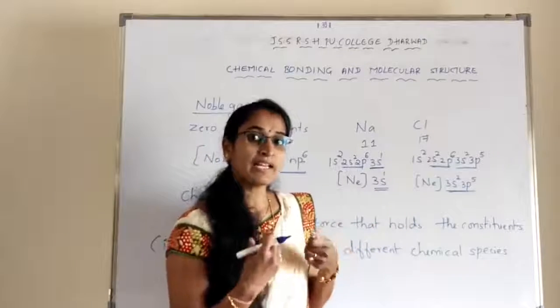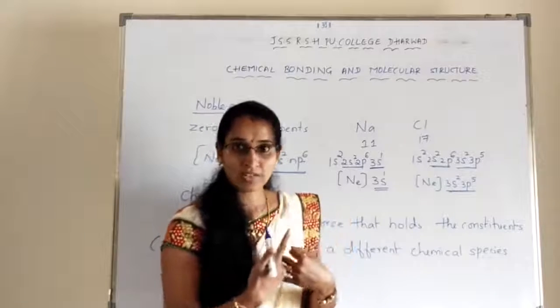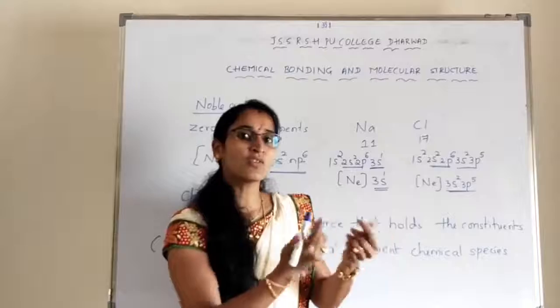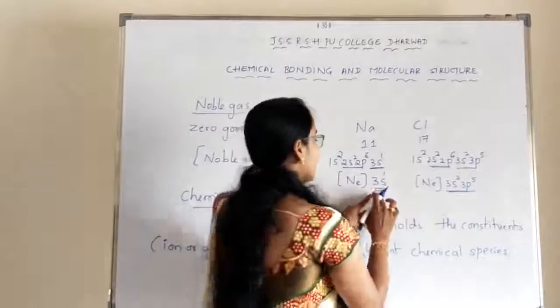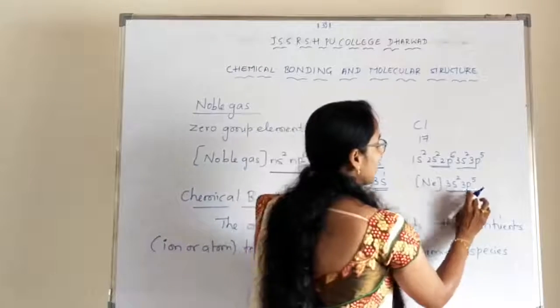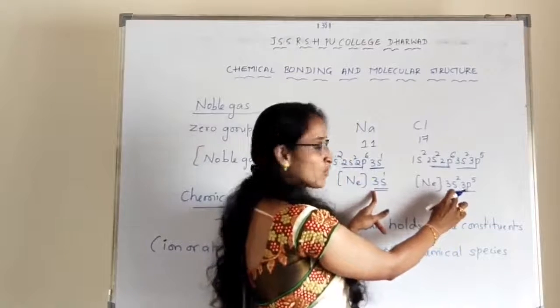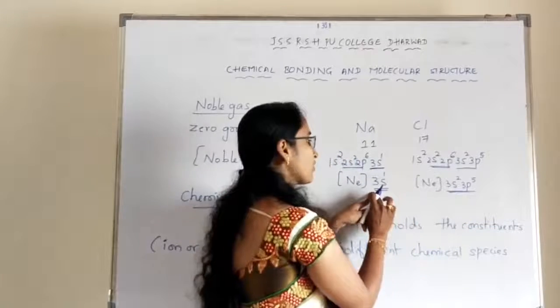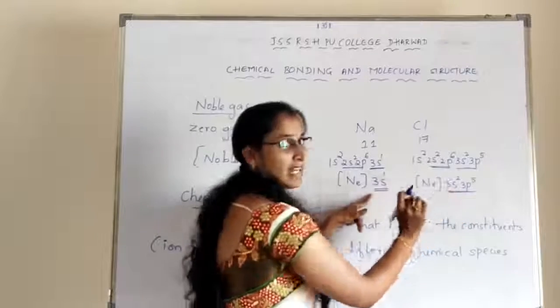So is gaining 7 electrons easy or losing 1 electron easy? Accepting 7 electrons is not easy, losing 1 electron is easy, right? So what does it do? It gives that electron to chlorine, because chlorine has 7 electrons. So chlorine is having 7 electrons in the outermost shell. Hence the 1 electron of the sodium is transferred to the chlorine atom, right?